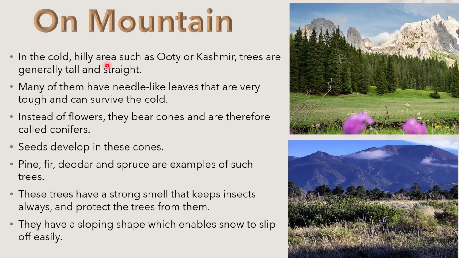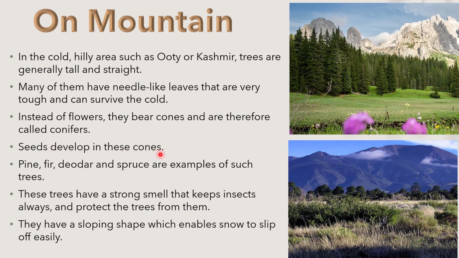In the cold, hilly areas such as Ooty or Kashmir, trees are generally tall and straight, as we can see in this image. Many of them have needle-like leaves that are very tough and can survive the cold. Instead of flowers, they bear cones and are therefore called conifers.